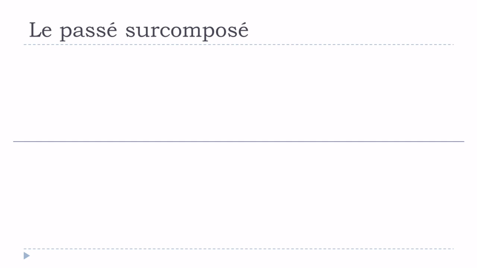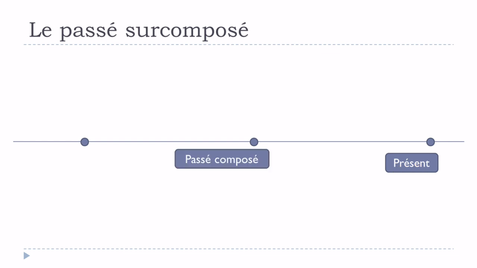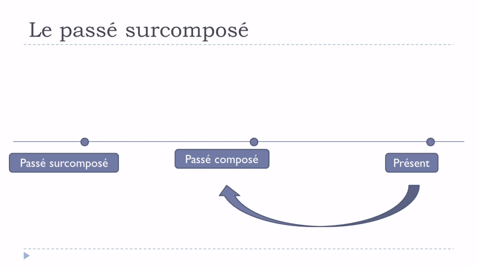Alright, so let's see the timeline, and let's imagine that this is the present. Okay, so this is now, and then we want to express something in the past, so we will use le passé composé here, okay, and then if you want to, as I said, express something that happened before this passé composé, it's le passé surcomposé.